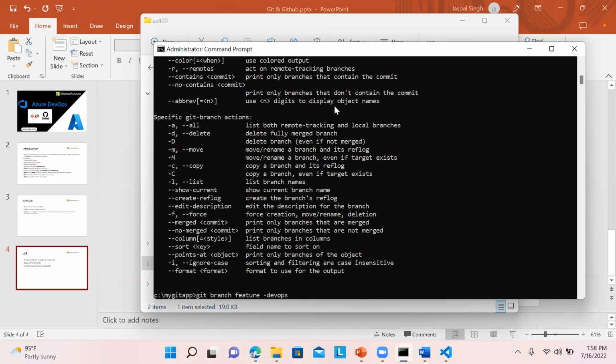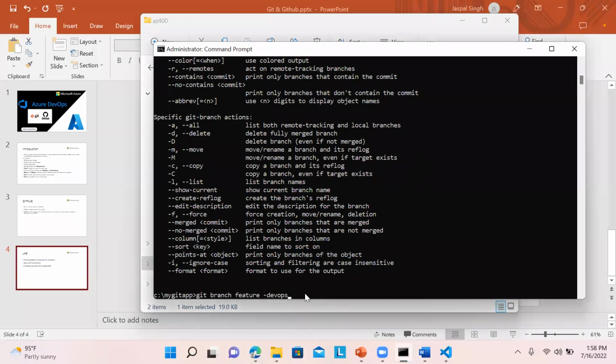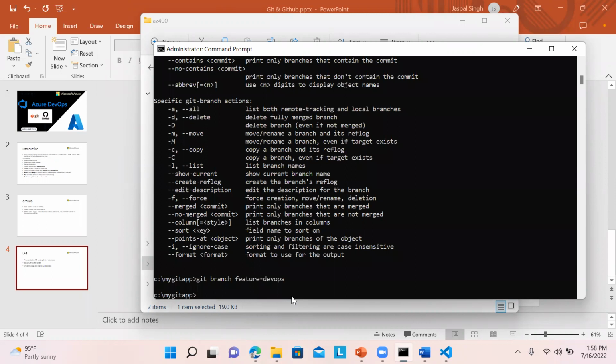Git branch. Okay, there is no space. Hyphen DevOps. Yeah, that's it. There is no space over there.